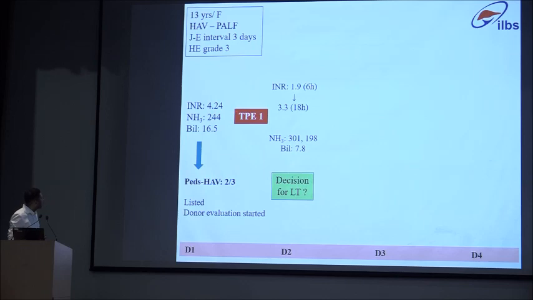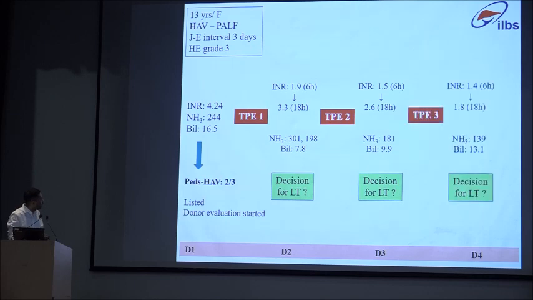Now the INR, which was 4.24, goes down to 1.9, and by 18 hours, before the day 2 TPE, it bounces back to 3.3. Now we don't know what bounce is non-response and what bounce is response. So we cannot make a decision even if the donor is ready. So it is controversial. You may decide to go for LT at this time point. You may decide to do another TPE or a third TPE. Now only after the third TPE in this case are we clear that the patient is going to make it with his native liver. But these decisions are very difficult.